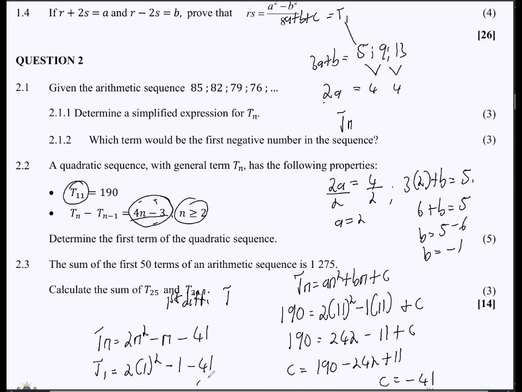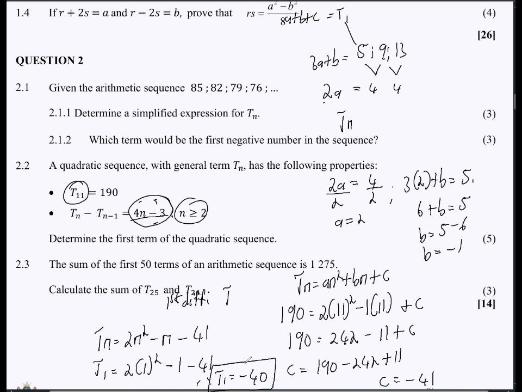Then I can simply get my T1 like that. If I punch all of that into the calculator, my T1 becomes -40. And there we go. That's it. So you have your value for T1 is -40.